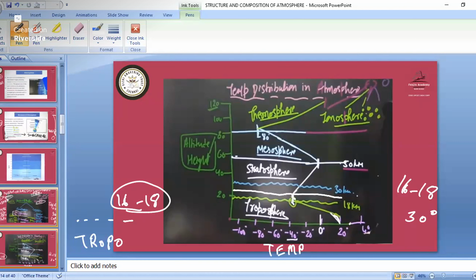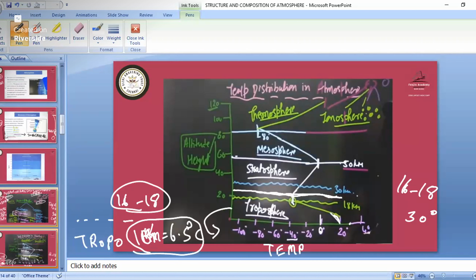Then after that we have the starting of the tropopause. Why the tropopause? Because in this troposphere we have one feature: as we go up, at each 1 kilometer, the temperature decreases by 6.5 degrees Celsius.